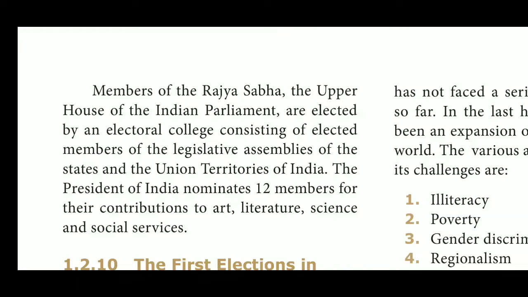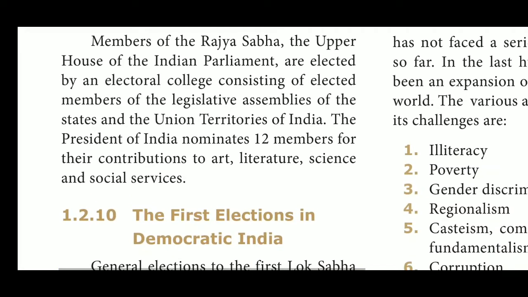The President of India nominates 12 members for their contribution to art, literature, science and social welfare. In the Lok Sabha, the President of India nominates 2 members, who are Anglo-Indians, but in the Rajya Sabha, the President of India nominates 12 members. They belong to art, experts in their field.